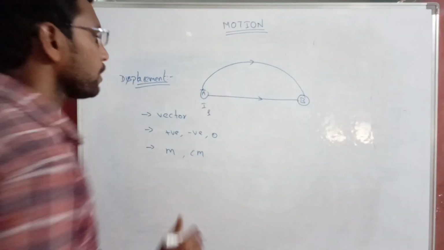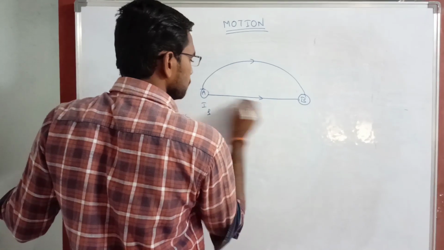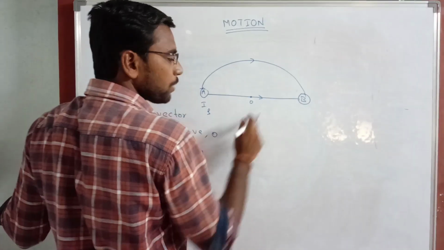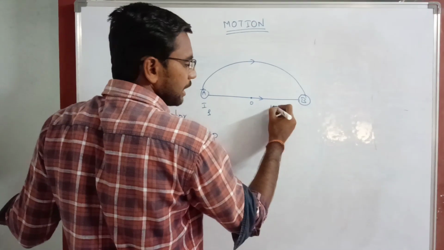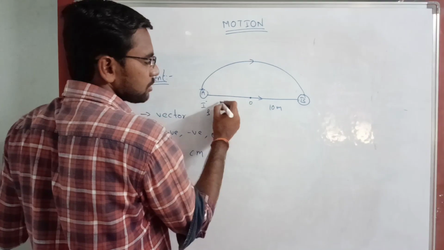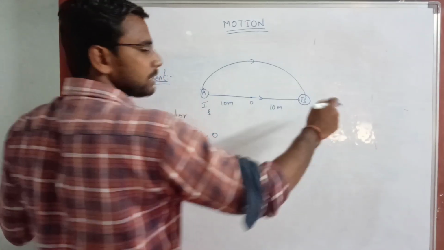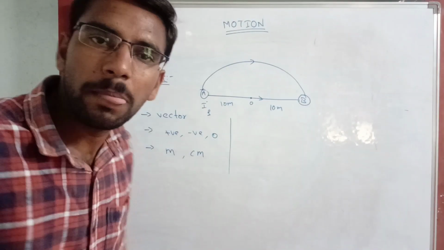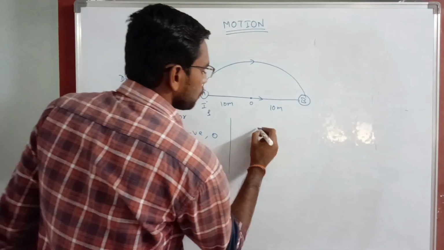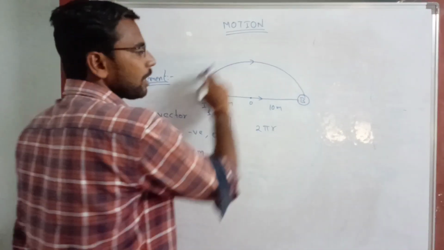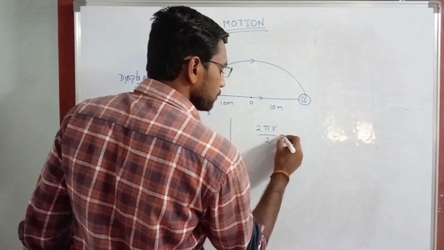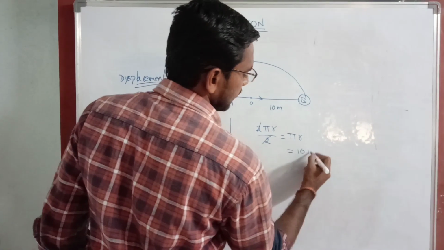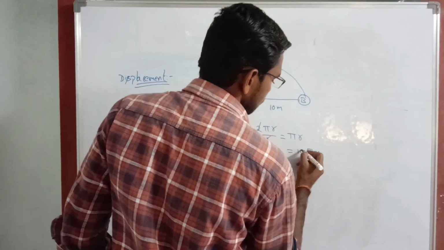Let me consider this radius. This is the origin, the center point. This distance is 10 meters, and this distance is also 10 meters. Then what about this circular path? The distance is the circumference of the circle. The total circumference is 2 pi r, but here it is only a half circle, so divide by 2: the 2s cancel, giving pi r. R is 10, so 10 pi meters is the distance.